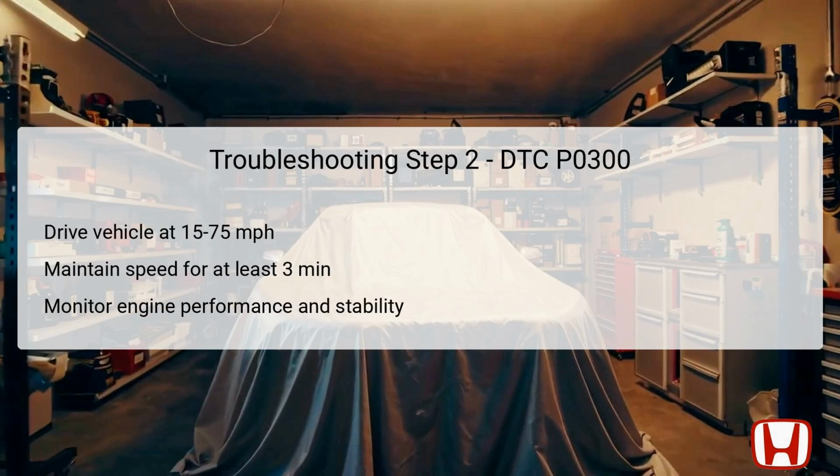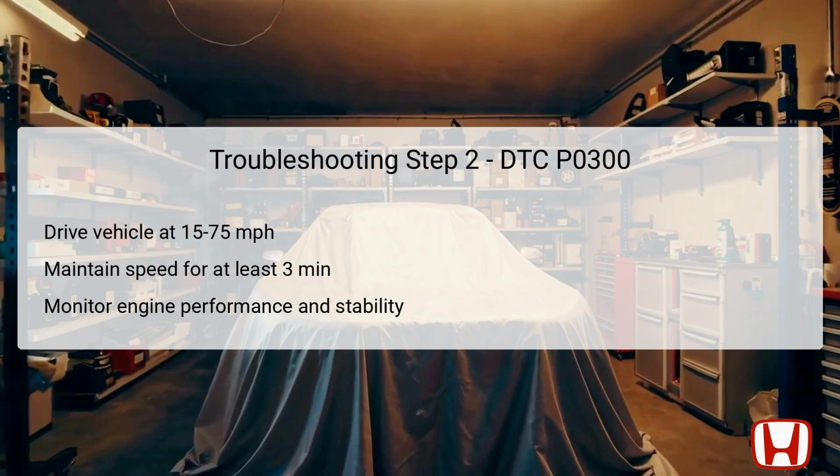Once the vehicle is running smoothly at idle, the next step is to drive the vehicle between speeds of 15 to 75 miles per hour for a minimum of 3 minutes. This step replicates real-world driving conditions, allowing the PCM to effectively monitor the vehicle's performance. During this time, watch for any irregularities in engine operation, such as hesitation or stumbling, that could suggest misfire occurrences.